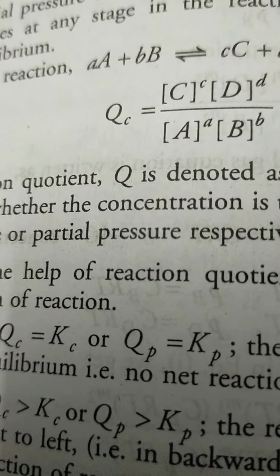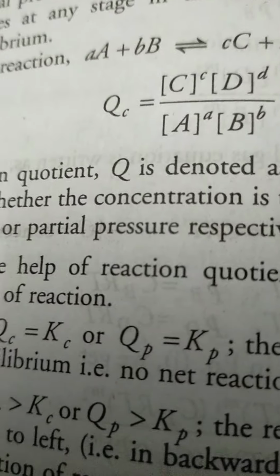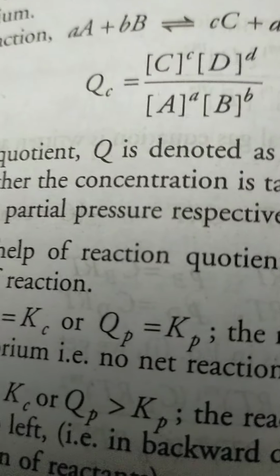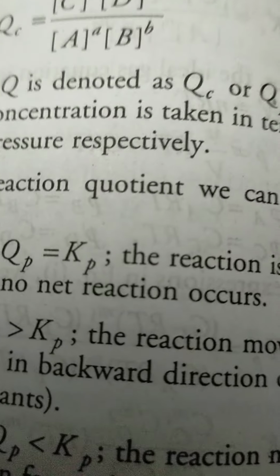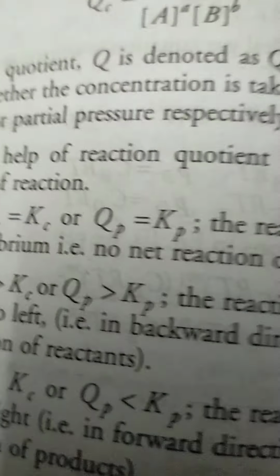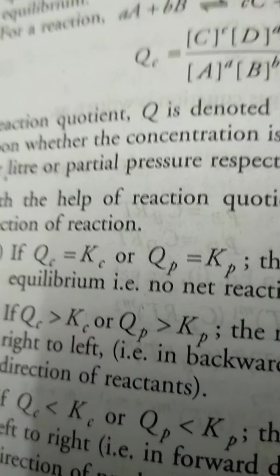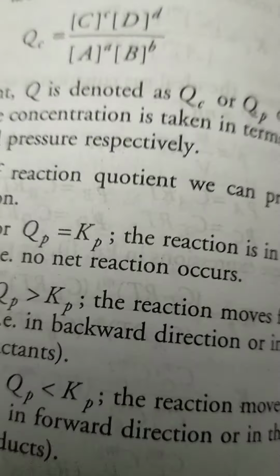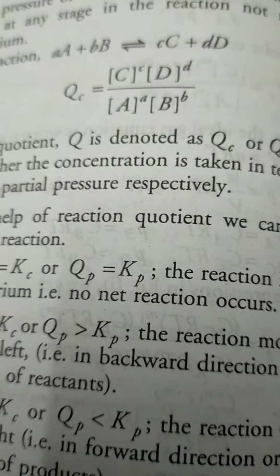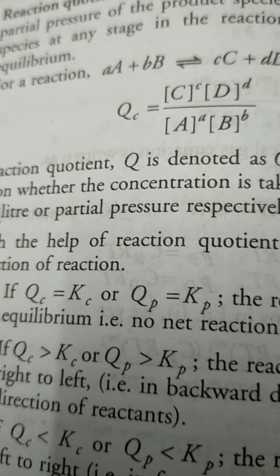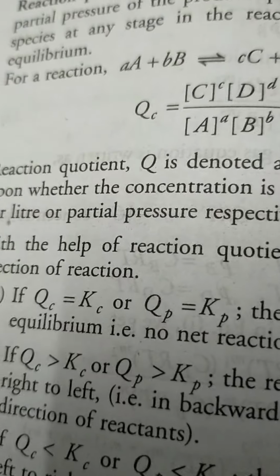If Qc is more than Kc, or Qp is greater than Kp, then the reaction moves from right to left, that is, in the backward direction or in the direction of reactants.